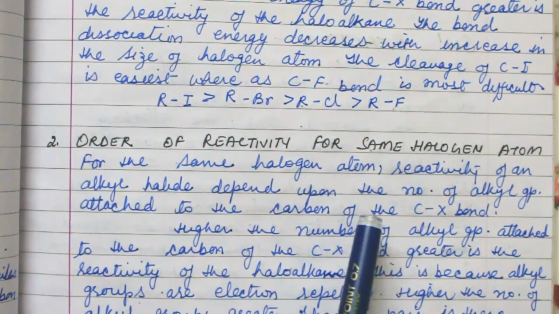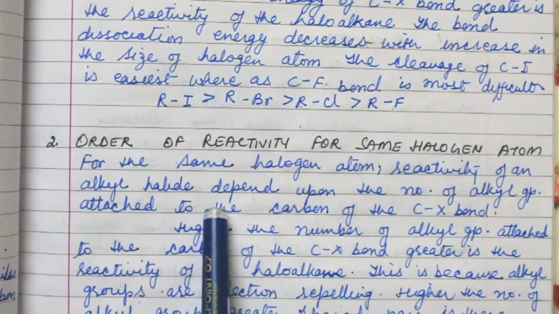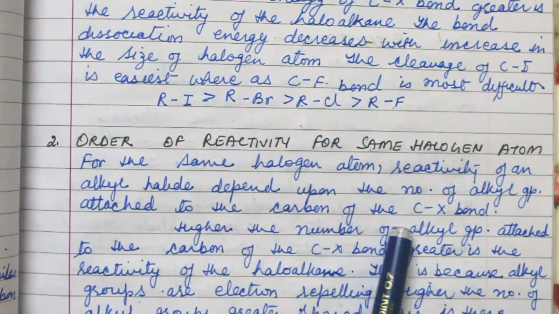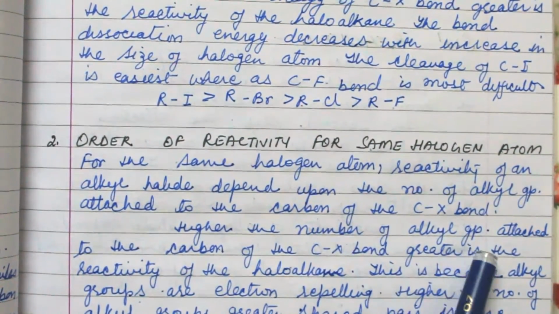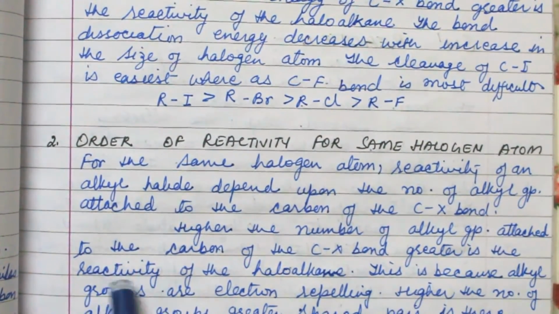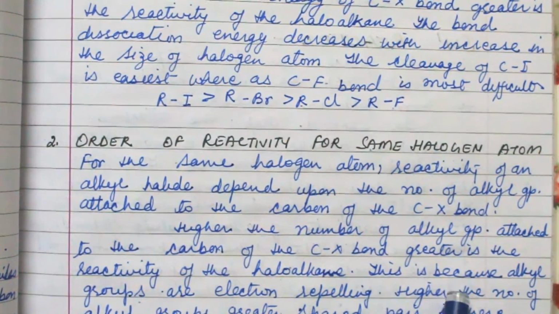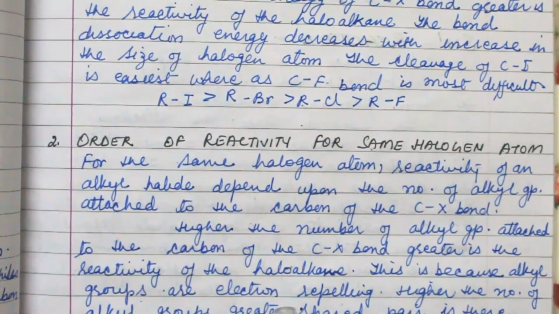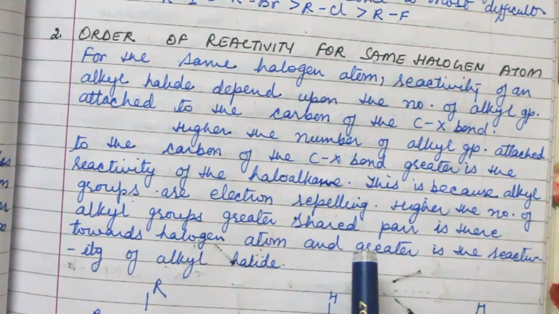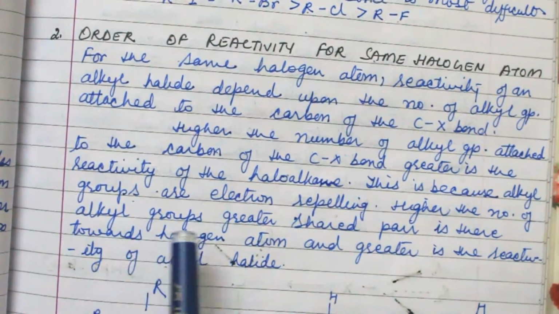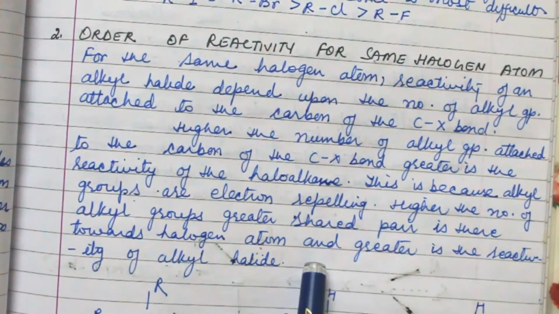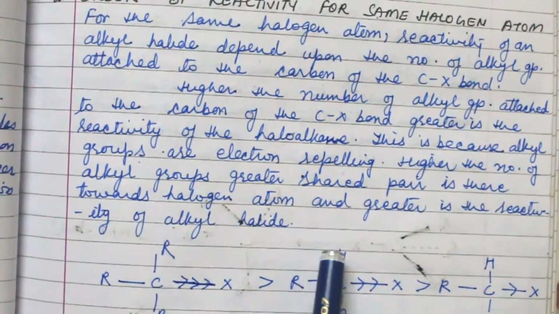For the same halogen atom, the reactivity of an alkyl halide depends upon the number of alkyl groups attached to the carbon of the C-X bond. The higher the number of alkyl groups attached to the carbon of the C-X bond, the greater is the reactivity of haloalkane. This is because alkyl groups are electron repelling. So the higher the number of alkyl groups, the greater the shared pair is pushed towards the halogen atom, and the greater is the reactivity of the alkyl halide.